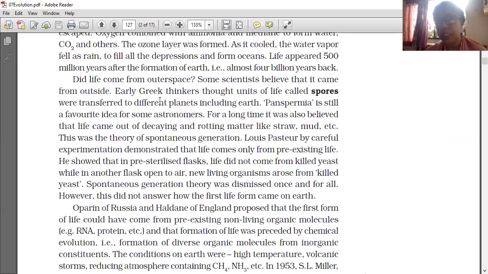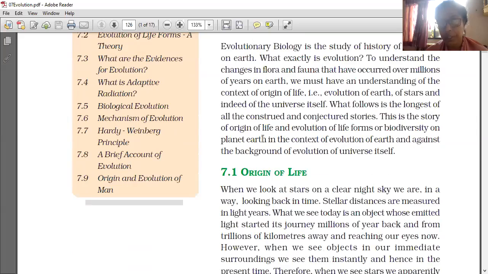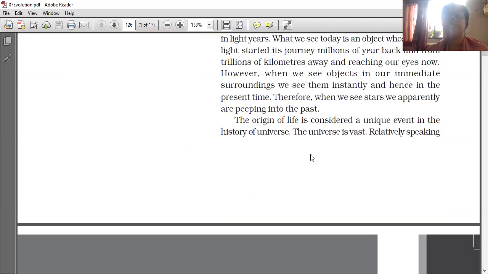So today we start the lesson evolution. It's a very interesting lesson only. In that, importance is given to the origin of life. But as we know, before the origin of life, the origin of Earth is there. Before that, the conditions for life should be there on the Earth. Then only can life be sustained there. First, the Earth should accommodate life. So, what are the changes occurring in life is also described here. So, the origin of life is discussed here.